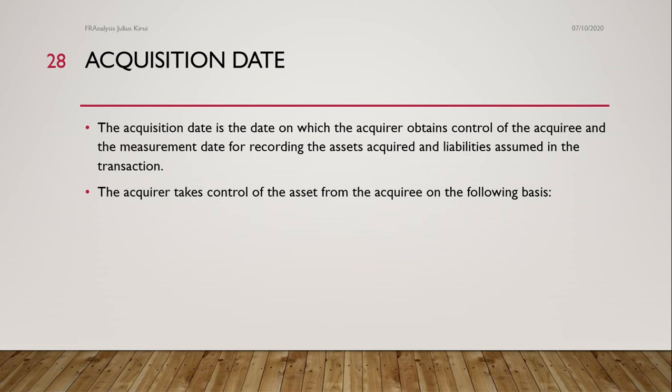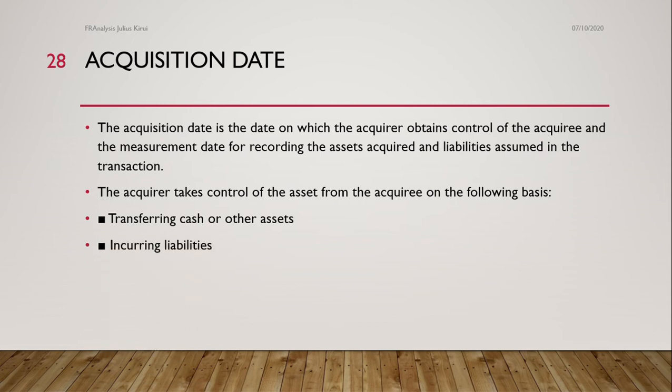The acquirer takes control of the assets from the acquiree on the following basis. So how is the acquirer taking over control? Number one, transferring cash or other assets. So cash and other assets are normally transferred to the account or to the business of the acquirer. That is number one thing, taking control.